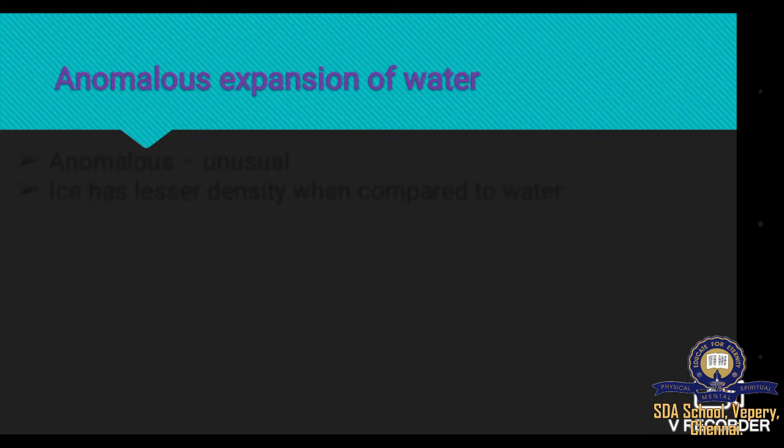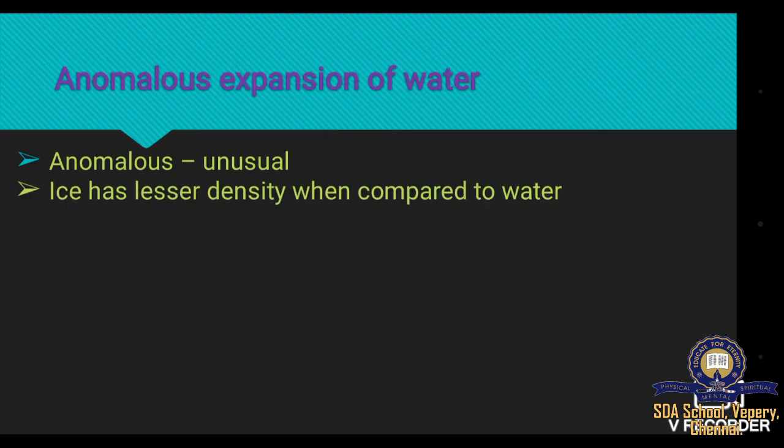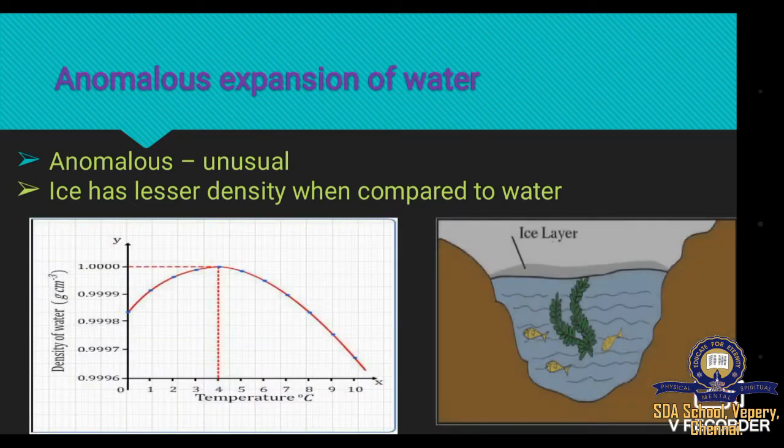The next property of water we are going to see is anomalous expansion of water. Anomalous means unusual. Water has a unique property. When we first cool water from 10 degrees Celsius to 4 degrees Celsius, the density will be increased. As it is increased, the volume will be decreased. So, water contracts. At 4 degrees Celsius, the density will be maximum.